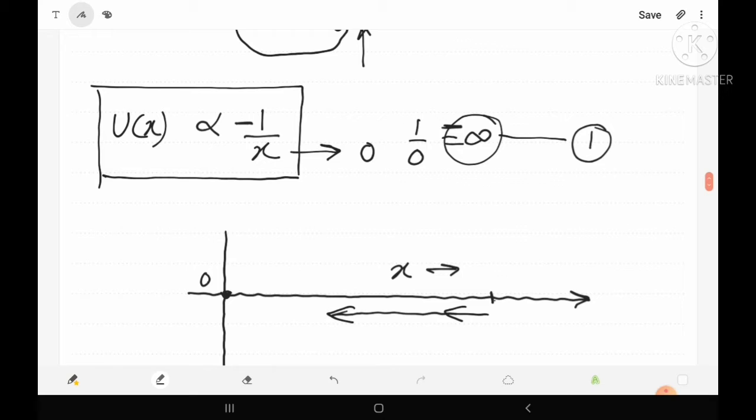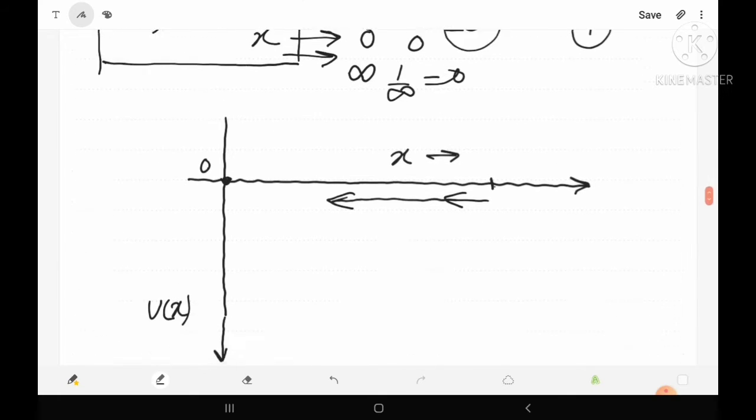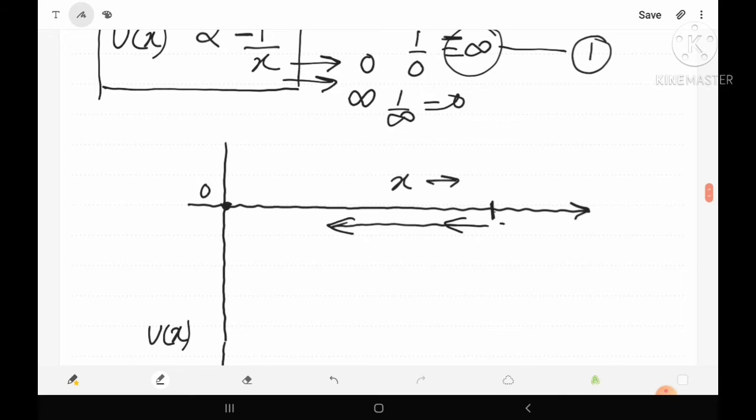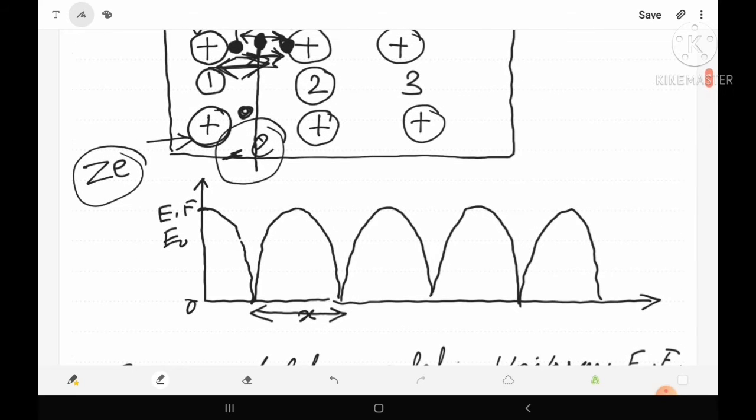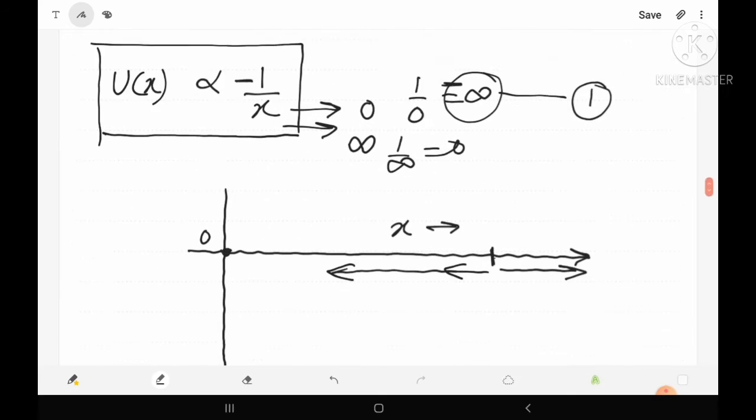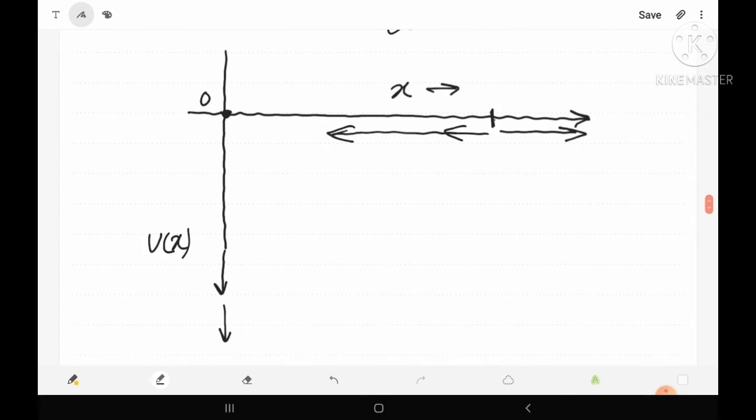Similarly, if we keep on increasing the value of x until it becomes infinity, then 1 upon infinity is 0. As we increase x infinitely, the distance between the free electron and the atom is considered infinite. Now the free electron is unaffected by any of the atoms. Let's see what happens as the distance x becomes large.